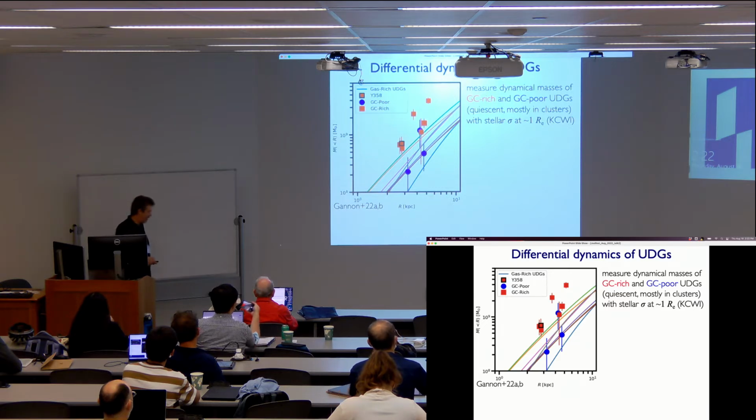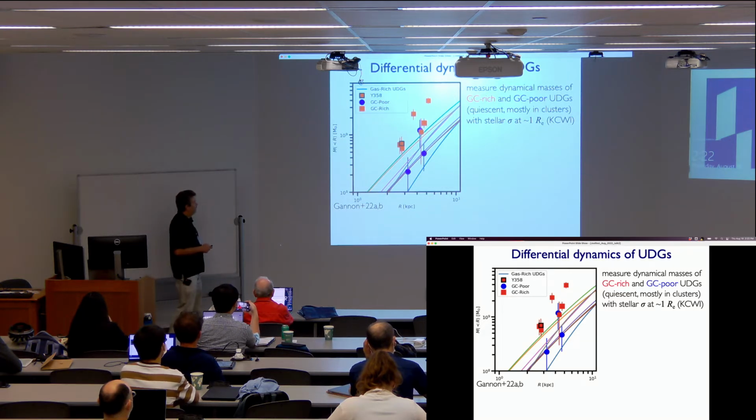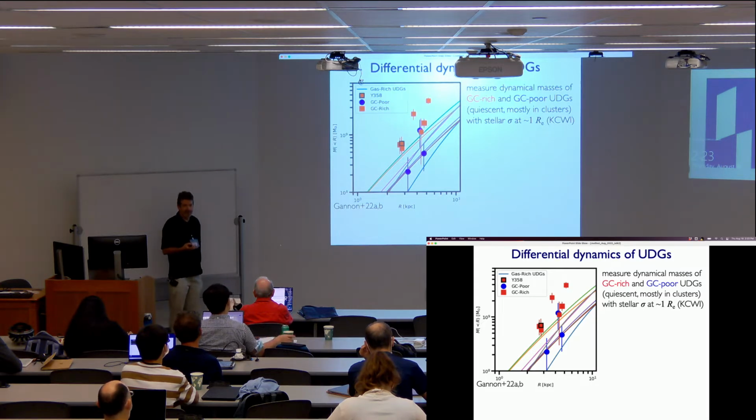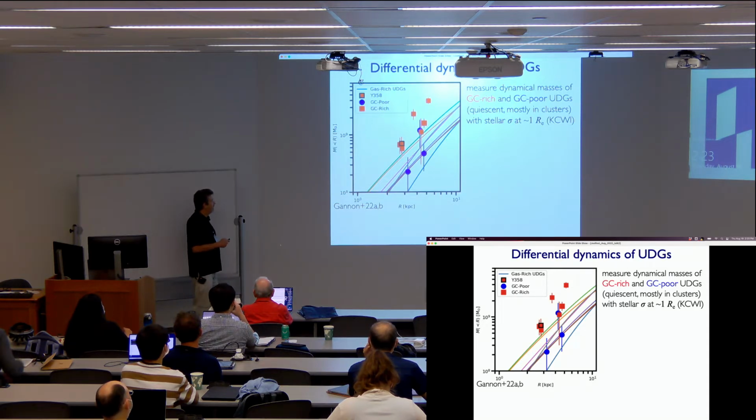This is what we've done from a sample of cluster UDGs in the Perseus and Coma clusters. And what we're doing is getting globular cluster rich and globular cluster poor UDGs, measuring the velocity dispersions, getting dynamical masses, and just seeing if there is a correlation of dynamical mass and globular cluster content. Now, unfortunately, we only have a couple of these globular cluster poor ones. The nomenclature is that poor means that they don't have many globular clusters. They're low numbers of globulars. And globular cluster rich means that there are lots of globulars. And there's a systematic offset between them.